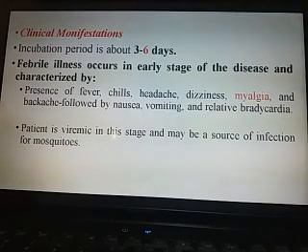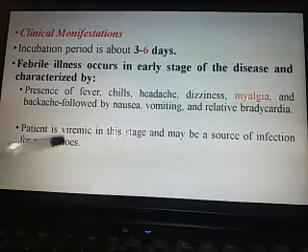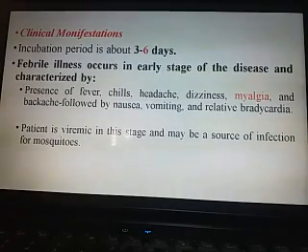Patients are viremic in this stage and may be a source of infection for the mosquito. That means from 3 to 6 days the patients may become viremic, that is the virus enters the blood and the patients become a source of infection for the mosquito.